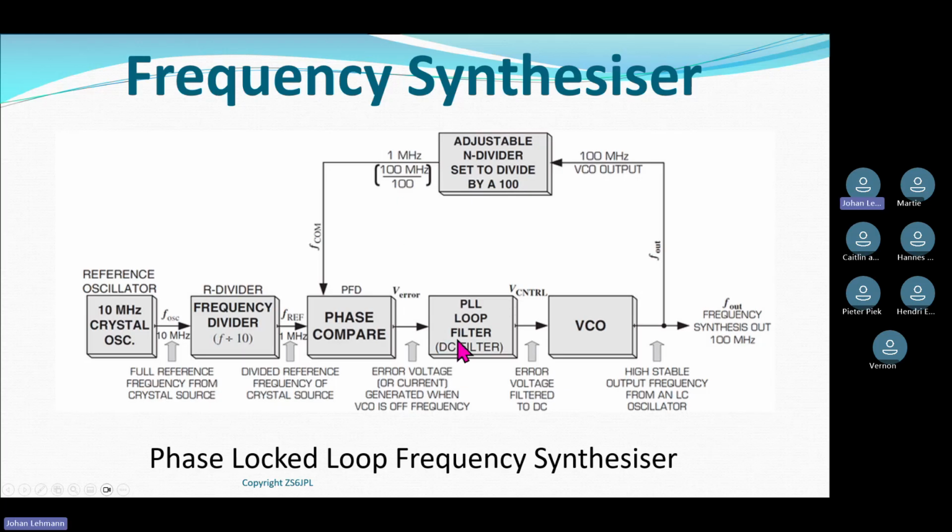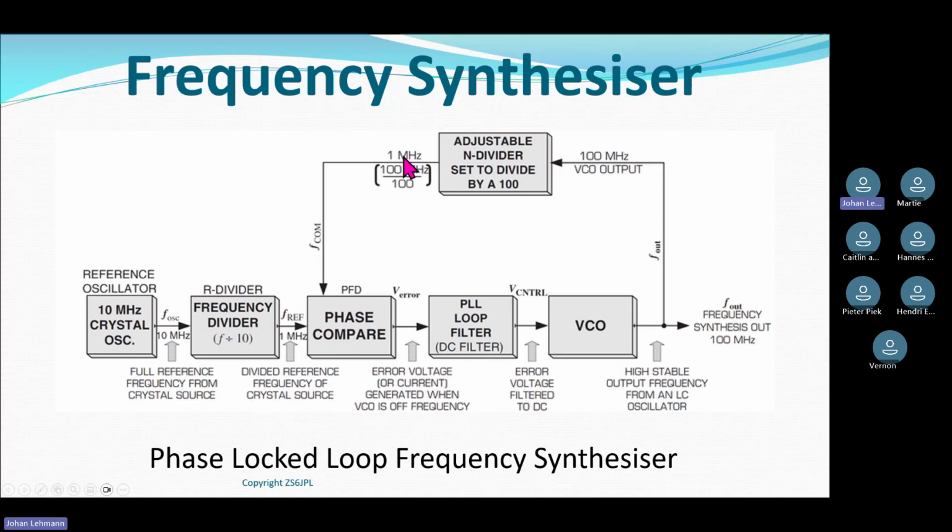So on a phase lock loop, the input to the phase comparator coming from my crystal oscillator and the frequency coming out of my divider need to be equal. They need to be the same. If they're not the same, the phase comparator picks it up and says, whoa, this frequency is higher than this frequency, and it creates an error voltage.